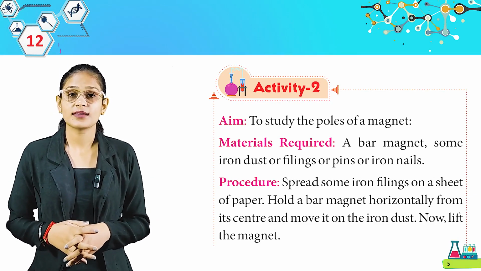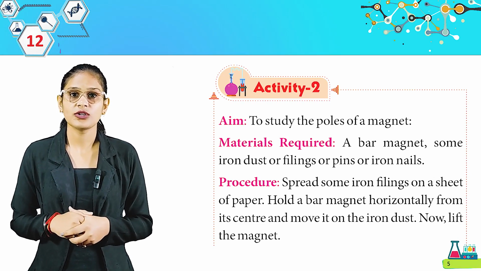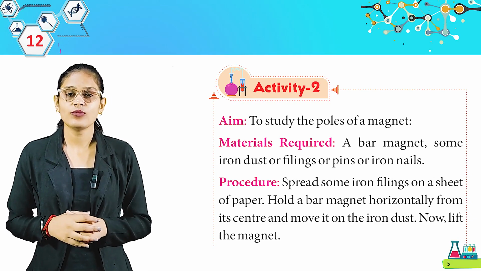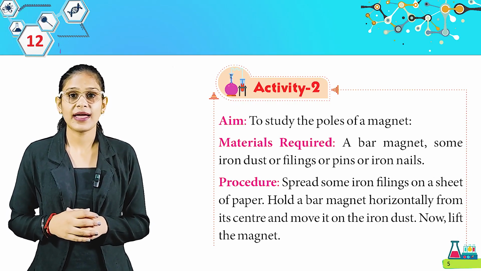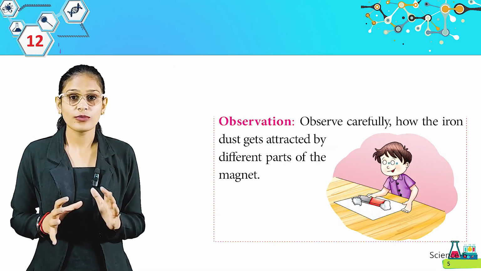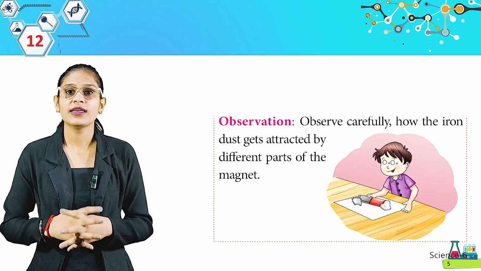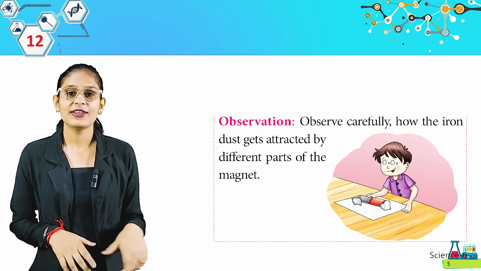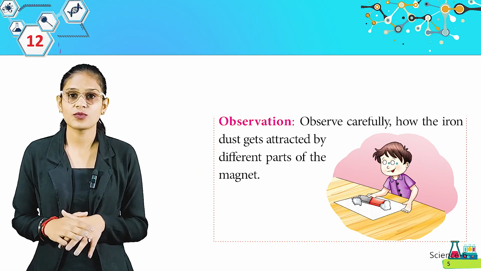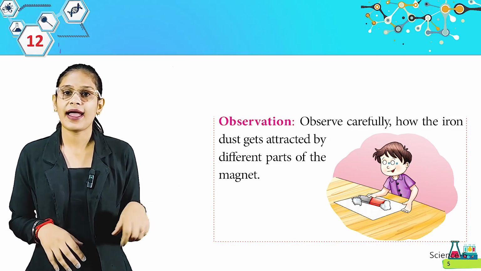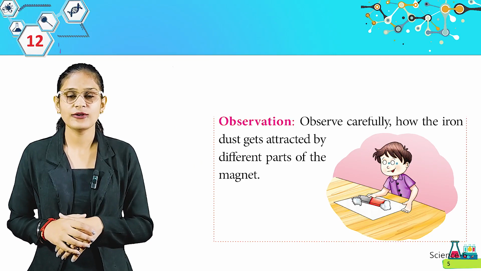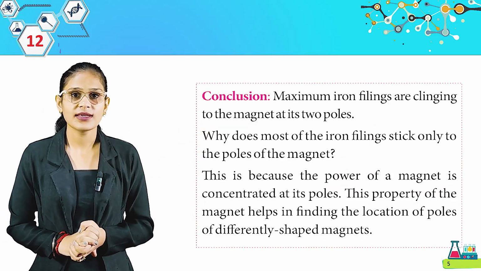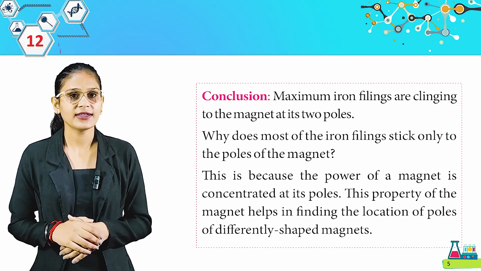Here is the procedure. Spread some iron filings on a sheet of paper. Hold a bar magnet horizontally from its center and move it on the iron dust. Now lift the magnet. Observe carefully how the iron dust gets attracted by different parts of the magnet. Look at this picture. That's how you have to spread the iron dust on a paper and then move a magnet on it.